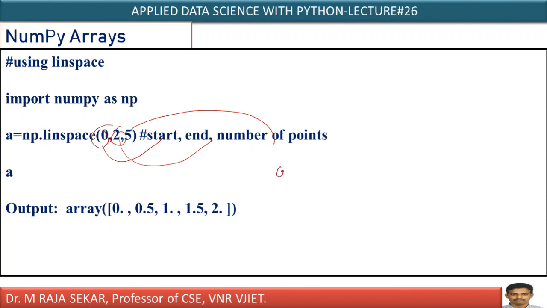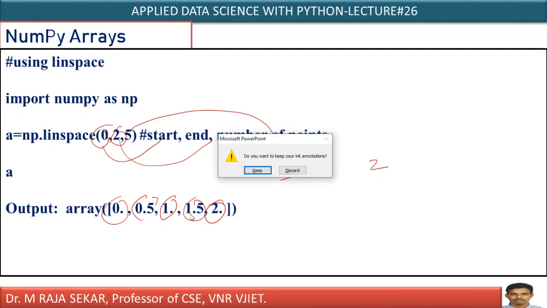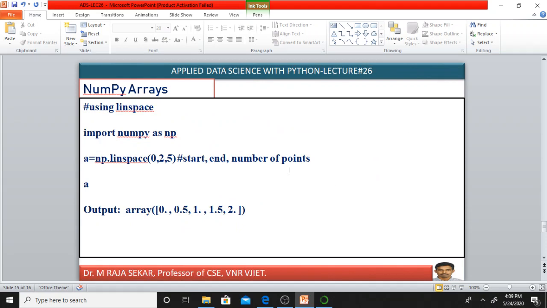Inclusively means it will create a number of points between 0 and 2. 0 is one point, inclusively, not exclusively. Inclusively between 0 and 2, it will create 5 points. Just see: first point, second point, third point, fourth point, fifth point. Anyway, we will try to understand these things in our Jupyter notebook.